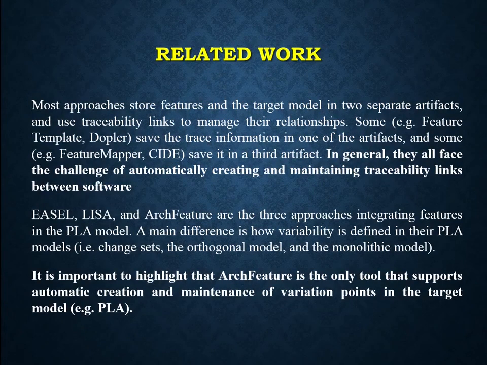They use traceability links to manage the relationships between these two artifacts. Examples of these tools are Feature Template and Doppler. They both save the traceability information in one of the artifacts. Other tools such as Feature Mapper and Site save the traceability information in a third artifact. They all face the challenge of automatically creating and maintaining traceability links between software. However, at the end of this presentation, we have to highlight that ArchFeature is the only tool that supports automatic creation and maintenance of variation points in the target model, the product line architecture.